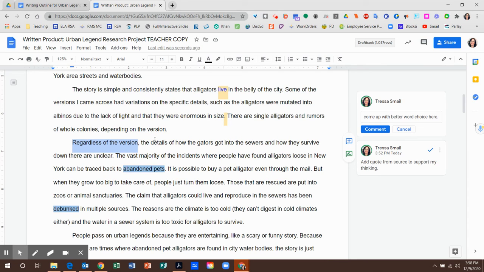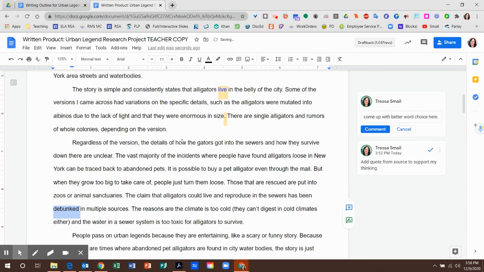Okay, regardless of the version, the details of how the gators got into the sewers and how they survived down there are unclear. So the rest of my paragraph should explain how they got down there, or at least what people say for the reasons of how they got down there, right? So that allows me to come back to this abandoned pets, and it allows me then, right, how they survived down there unclear, so I can then talk about the debunked part, that it's not possible, actually. Okay, so let's take a look and see.